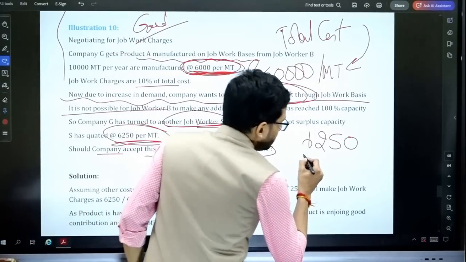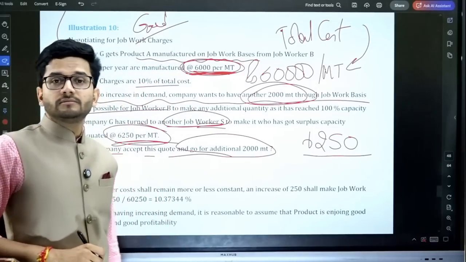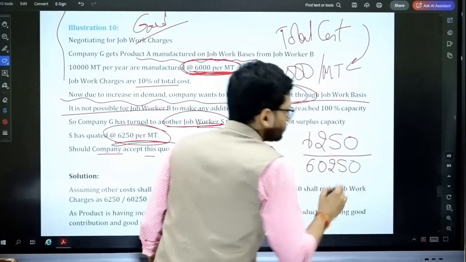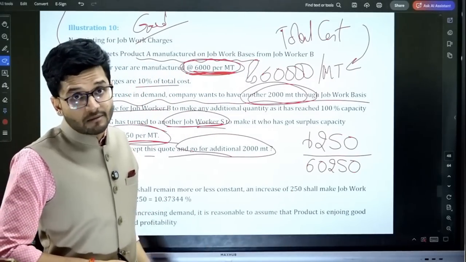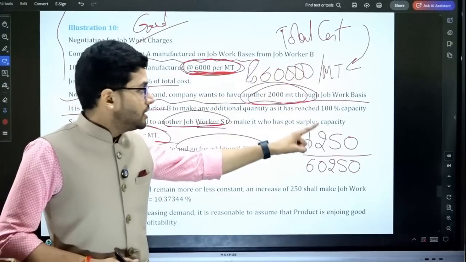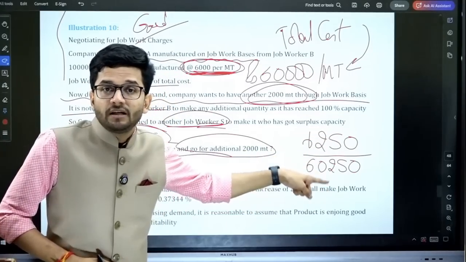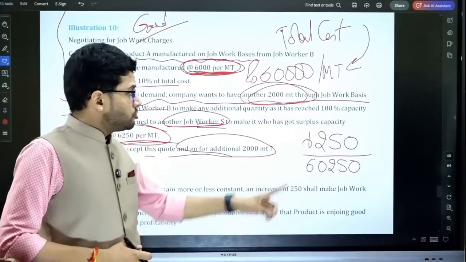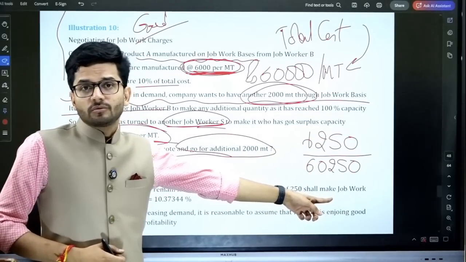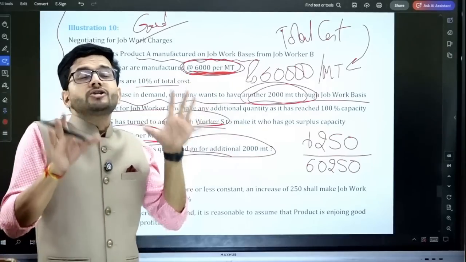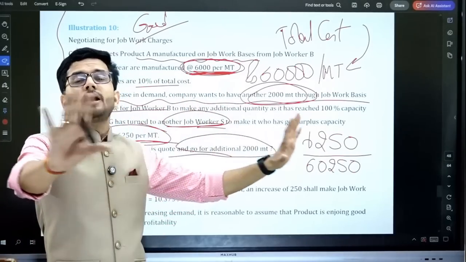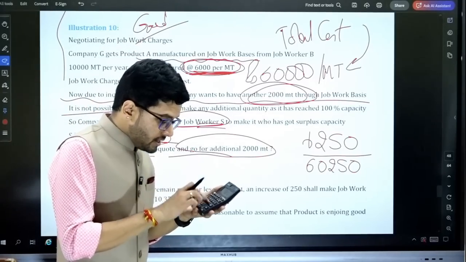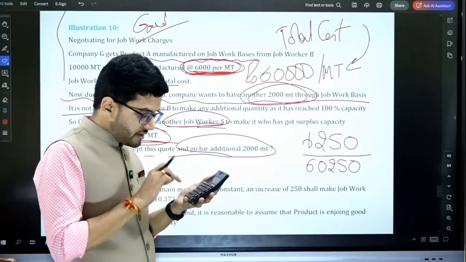And now this time the total cost will be 60,250. Where does this come from? The original cost plus 250 additional cost, which has been incurred by the current job worker. So 6,250 divided by 60,250. The 10% ratio is now distorted. The 10% ratio is no more applicable. Then what is the increased ratio? The increased ratio is 6,250 divided by 60,250.